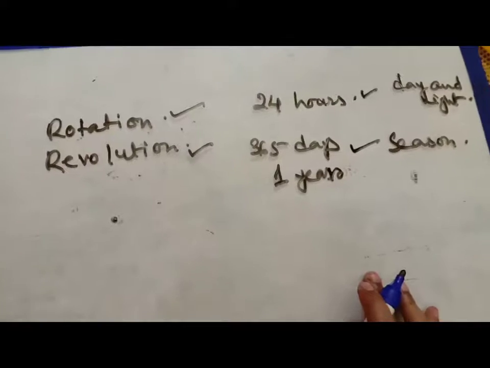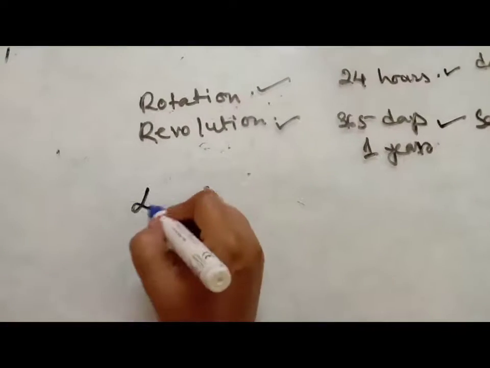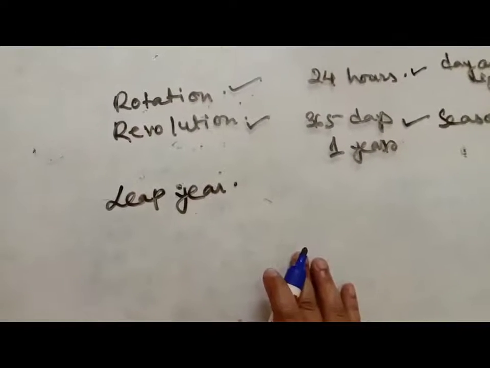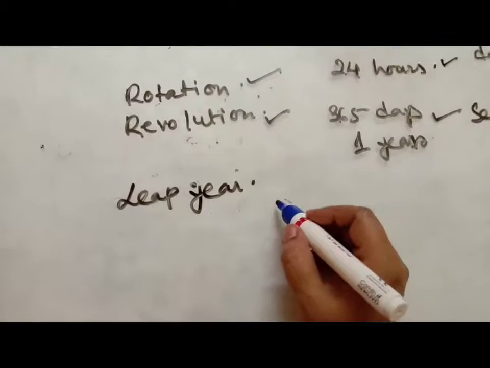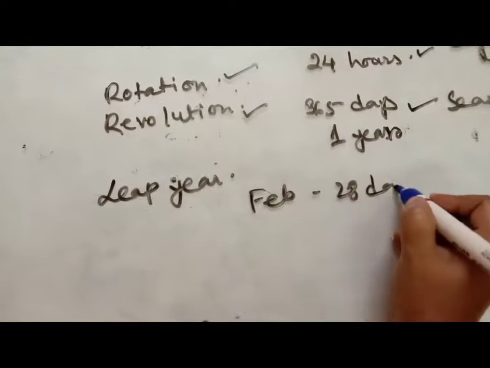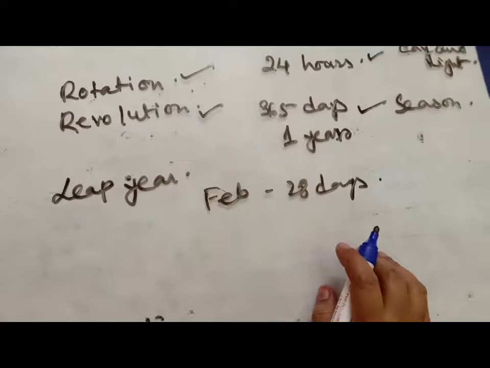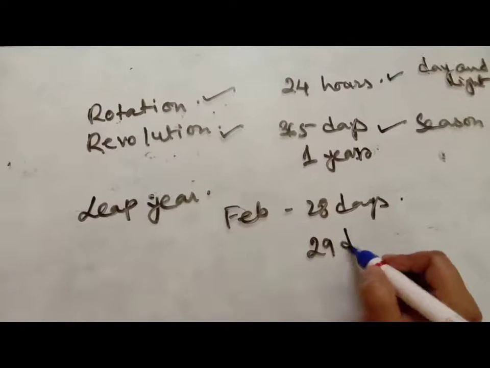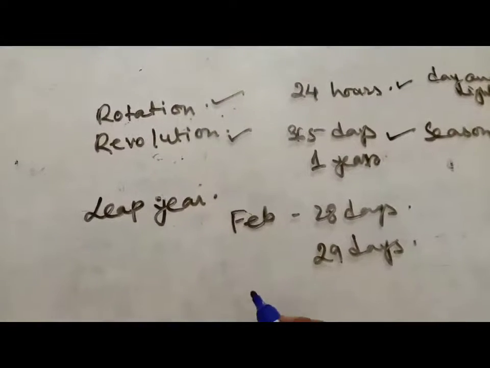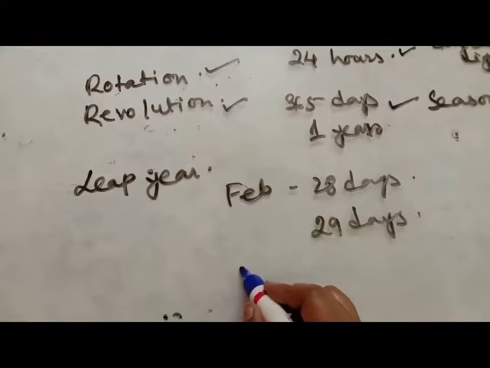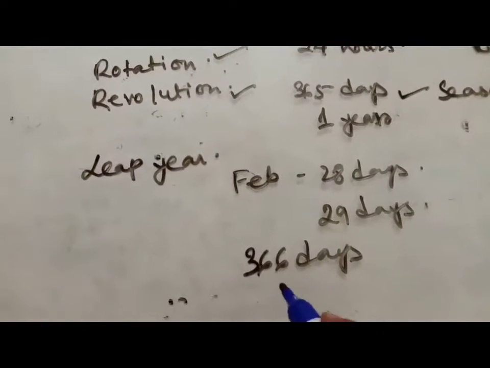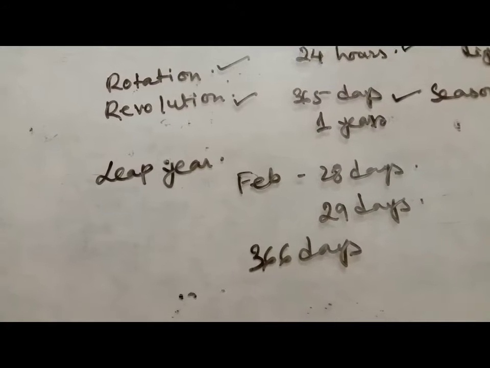And we have also learnt about the leap year. After 4 years we get a leap year, and in the month of February, instead of 28 days, 1 extra day is added, and there will be 29 days. So in a leap year we get 366 days instead of 365 days. I hope you have understood.